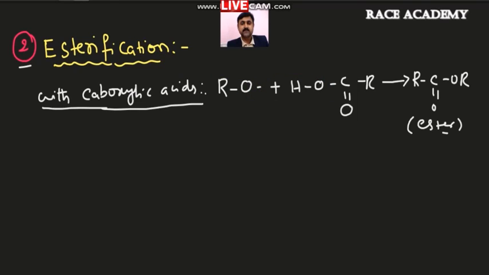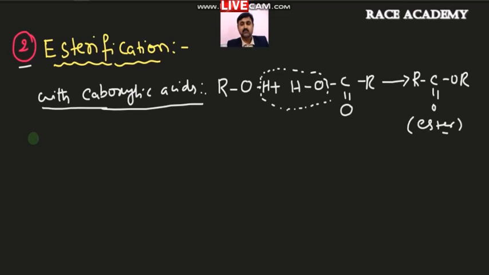The group participated in the cleavage is nothing but the OH group. That means the bond between hydrogen and oxygen in the alcohol is separated out, and the bond between carbon and oxygen is separated out in the case of the carboxylic acid. So finally, we got this ester as a product, which indicates that alcohol is ready to produce esters with carboxylic acids.